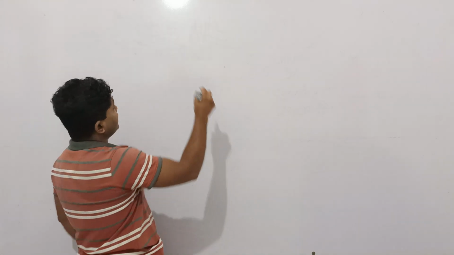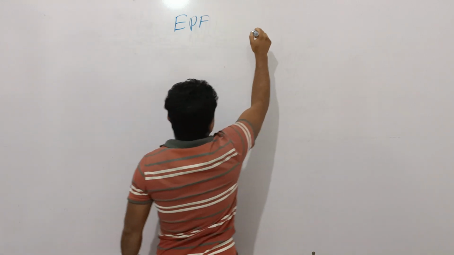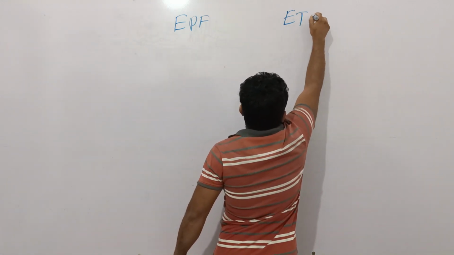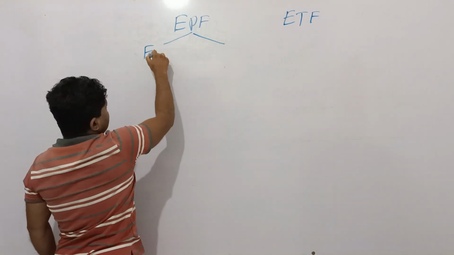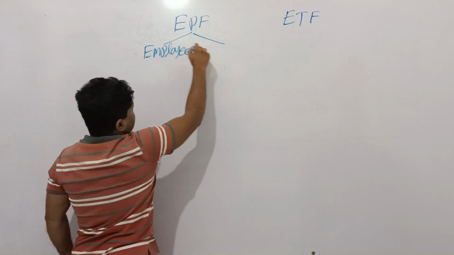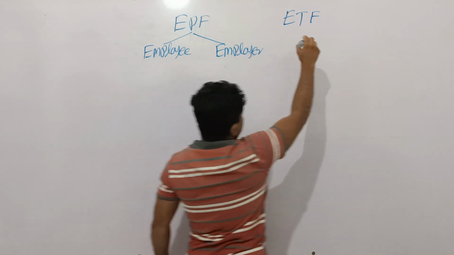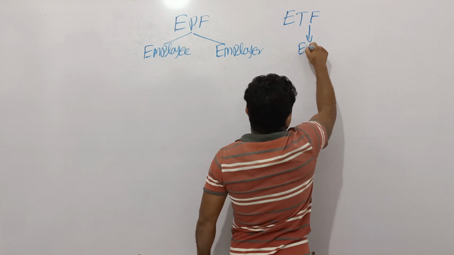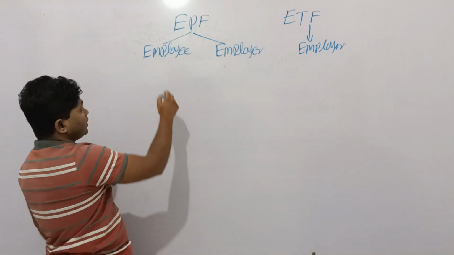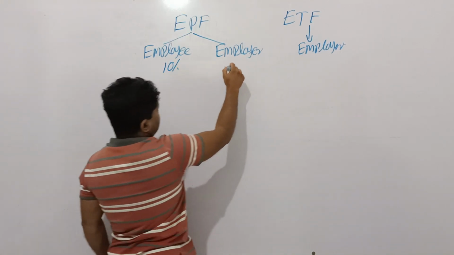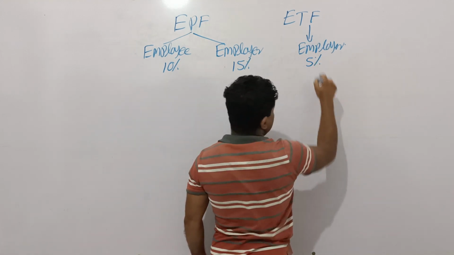Now I'm going to discuss EPF and ETF adjustment. Think EPF as well as ETF, Employee Provident Fund as well as Employee Trust Fund. In EPF, both employee as well as employer give their contribution. But in ETF, only the employer gives their contribution. Employer 15%, employee 10%, but ETF employer 5%. This is the legal requirement.